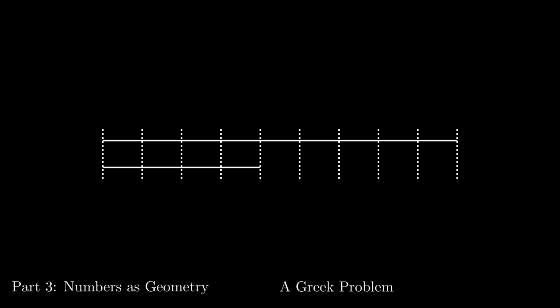But will this work for every pair of lengths? A lot of people's intuition leads them to think the answer is yes. You may have to cut them into very, very tiny pieces, but it seems like you ought to be able to do it if you try hard enough. When you can do it, the brute force method will eventually get you there. But the Greek mathematician Euclid had a much more efficient way of doing it.